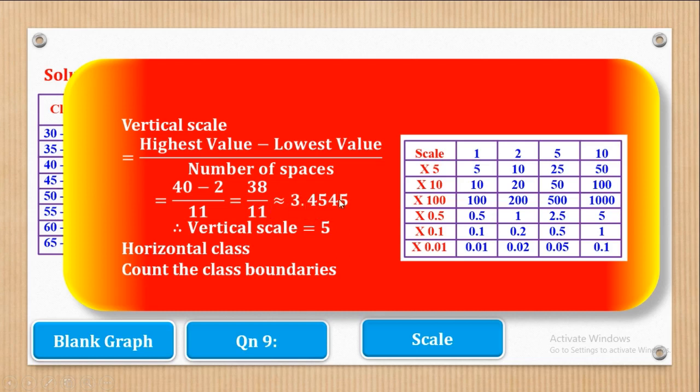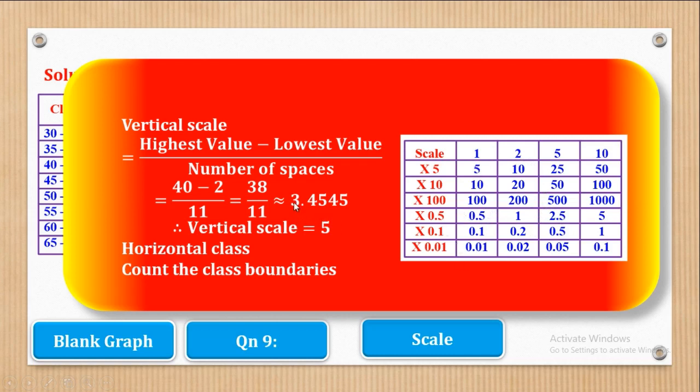Now from there, it means that now that I've got this one, I have to look for a suitable scale. A suitable scale is got from this table of values. This is 1, 2, 5, 10, and these are the multiples. So you say, to get this value, you say 1 times 5 to get this, 2 times 5 to get that, 5 times 5 to get that. So that's how they generate these values, and this table is very useful in getting the scale which you want.